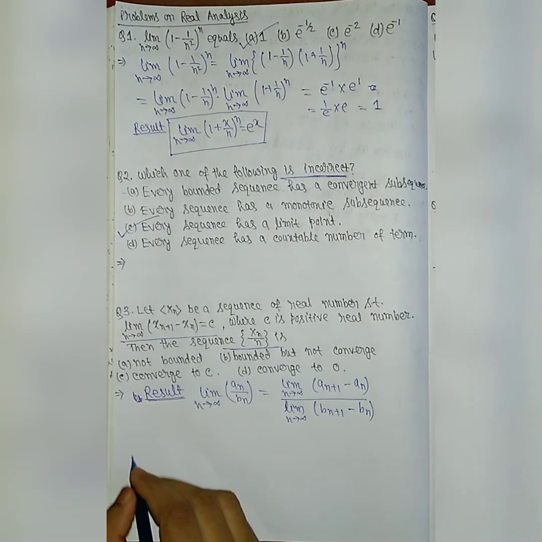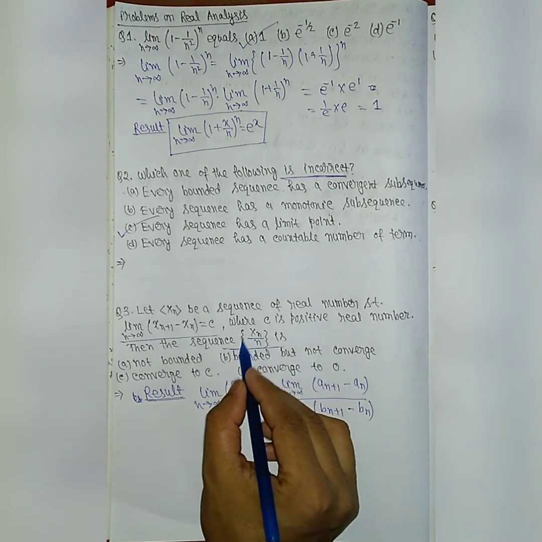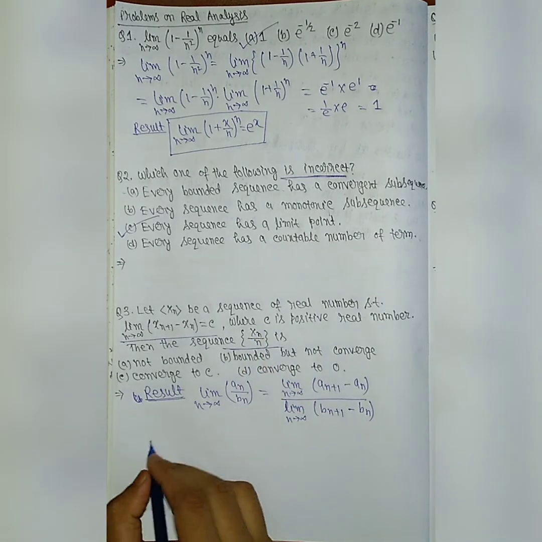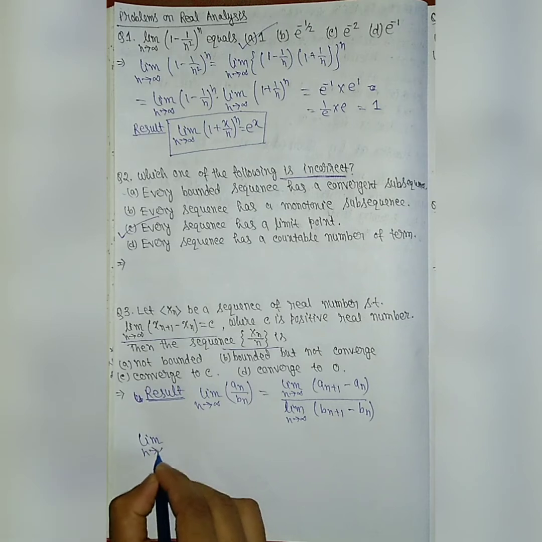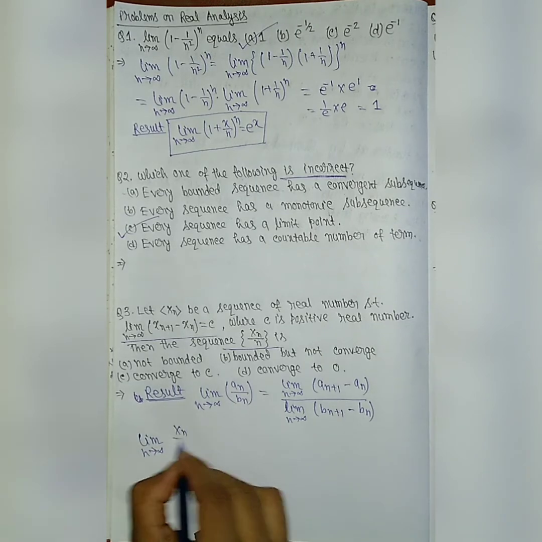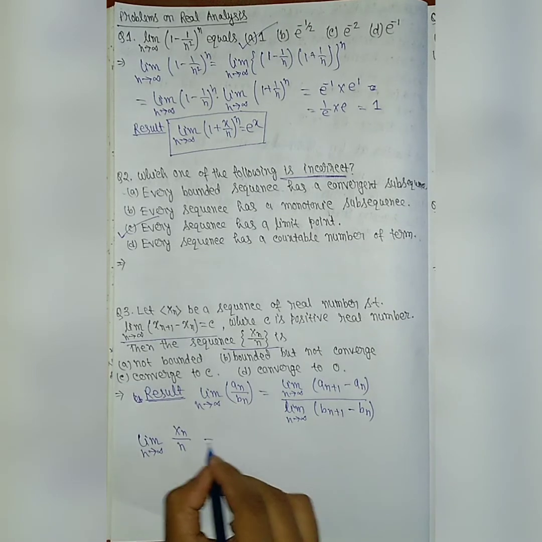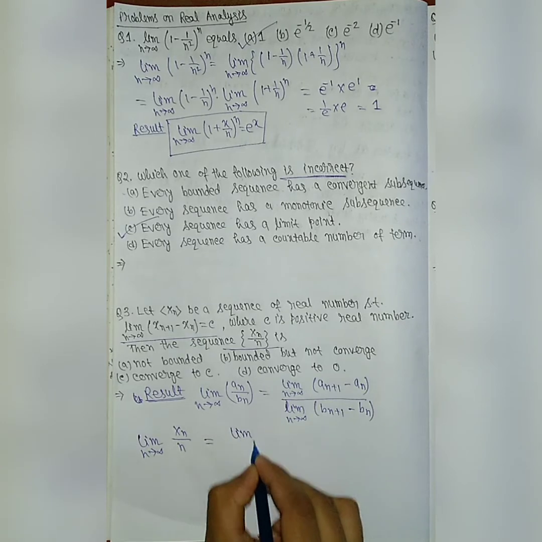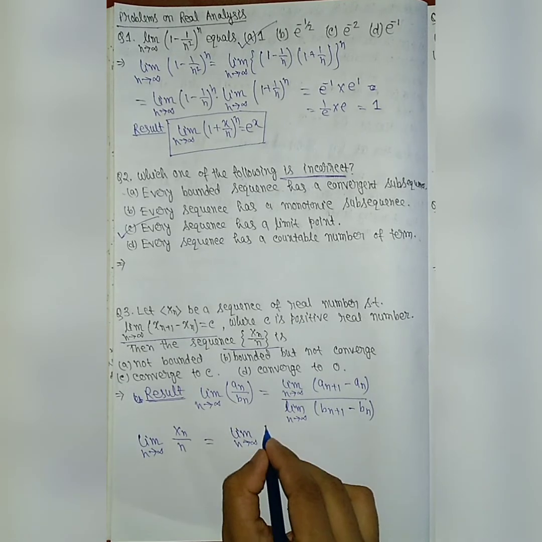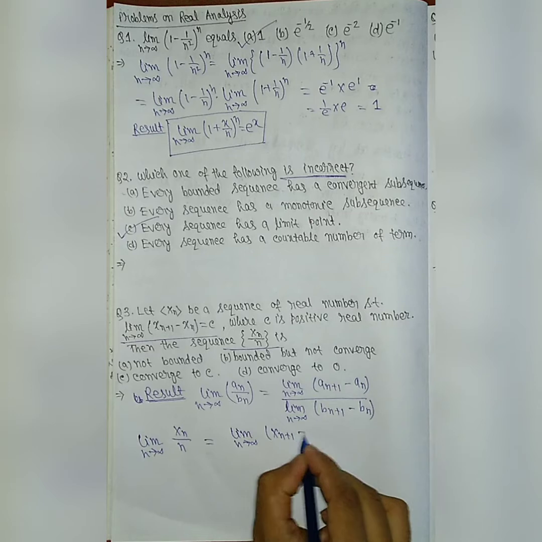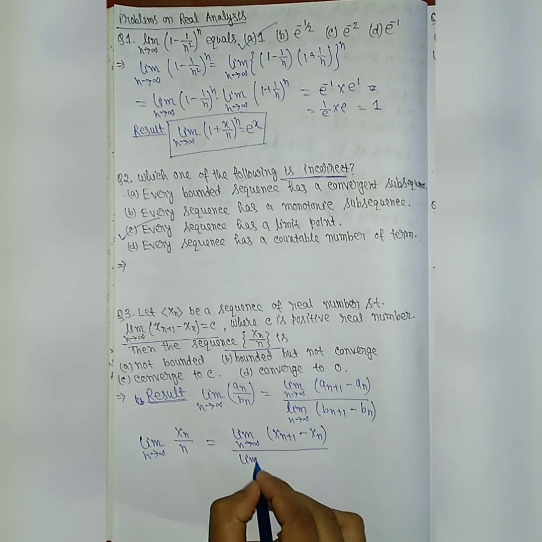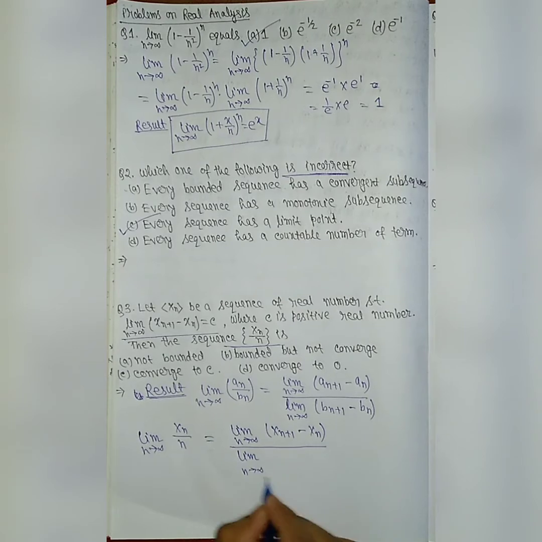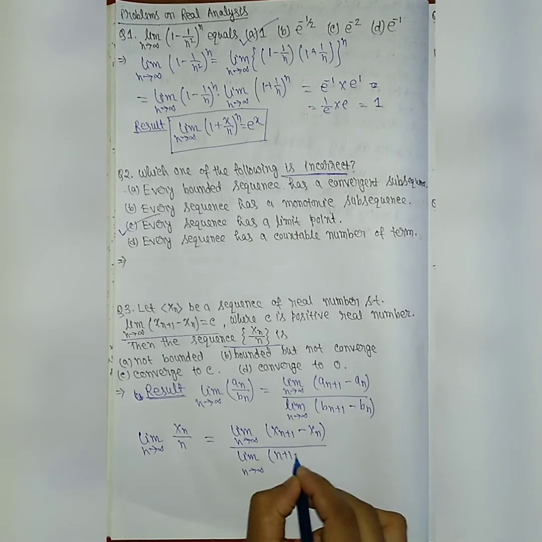In this problem the sequence is xn by n. So we have to find the limit n tends to infinity xn by n. This can be written as limit n tends to infinity (xn plus 1 minus xn) divided by limit n tends to infinity (n plus 1 minus n).